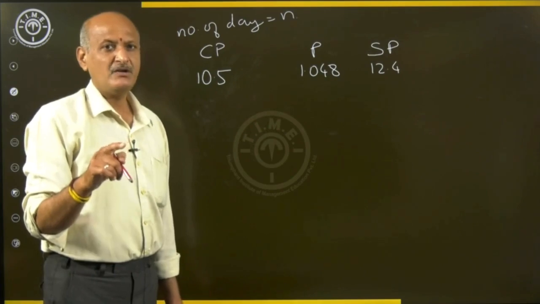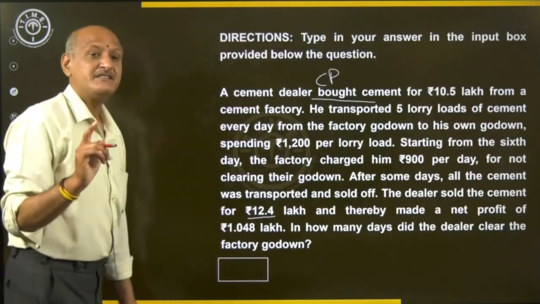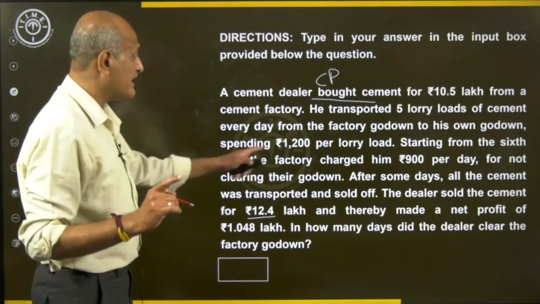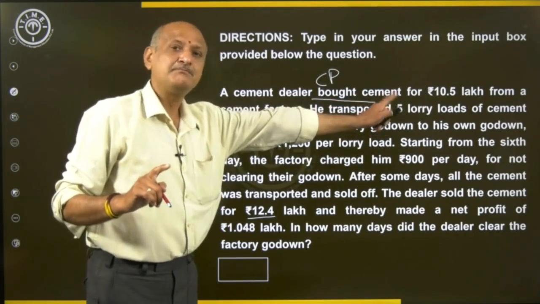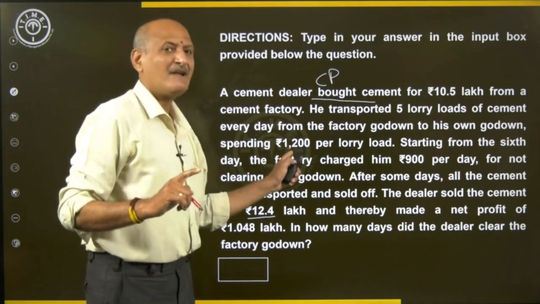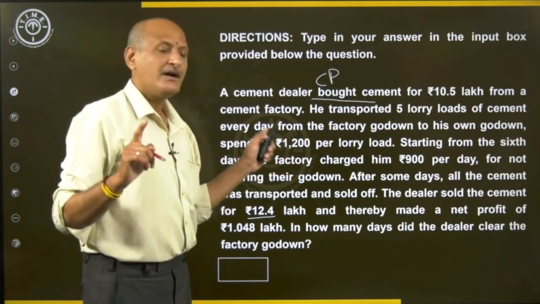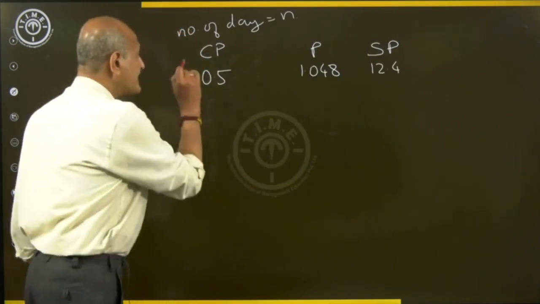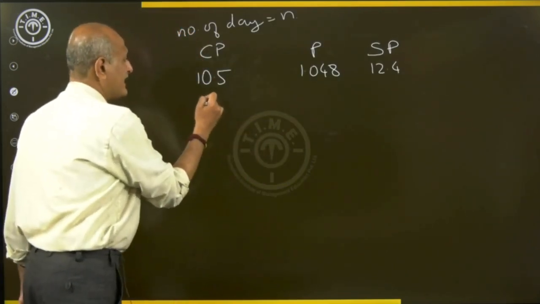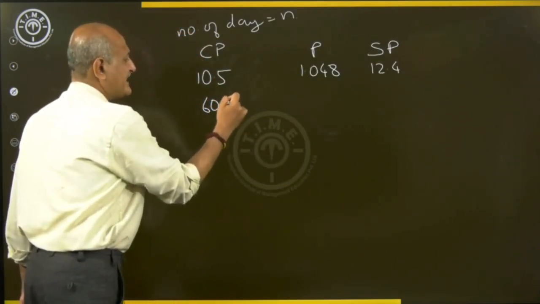How much is he spending? 1200 per lorry load, and 5 lorry loads per day. So 5 into 1200, that is 6000 per day he is spending on transport. Hence his cost will come like this: 6000 into n.